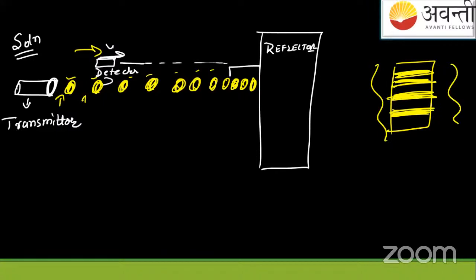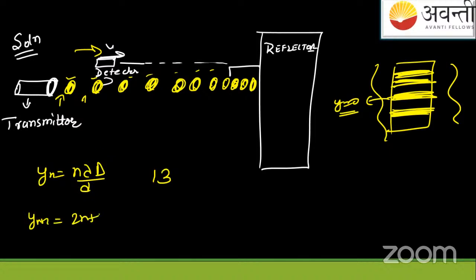One will be at the center, which we count as y equals 0. What is the formula for bright spots? It's n lambda D by d. For dark spots, it was (2n+1) lambda by 2 times D by d. But we'll just see the values.